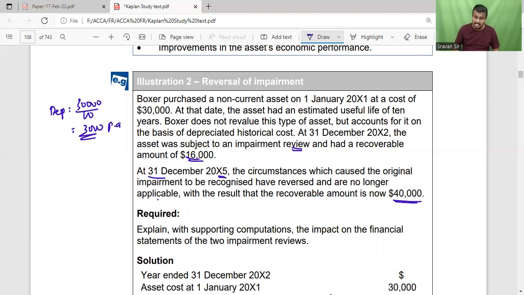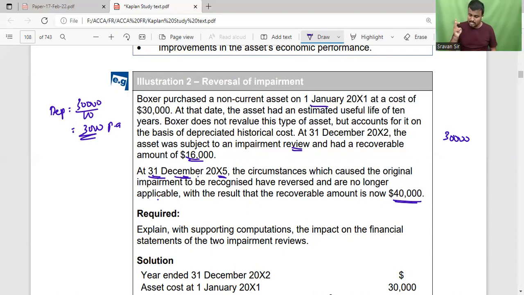So on what date? 31st December 20X5. First calculate the book value on that day if impairment had not happened. The original cost is 30,000. Just assume no impairment happened in the subsequent period. From 1st January 20X1 to 31st December 20X5, how many years are there?